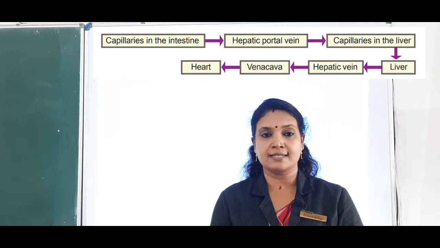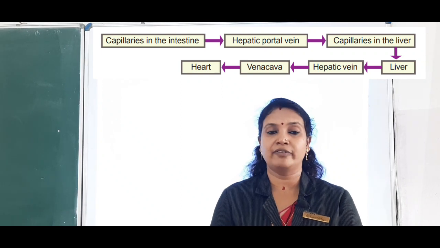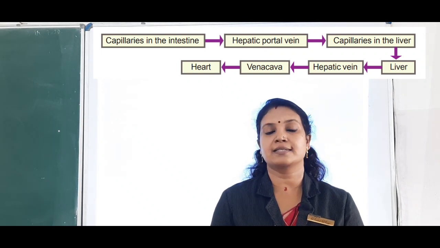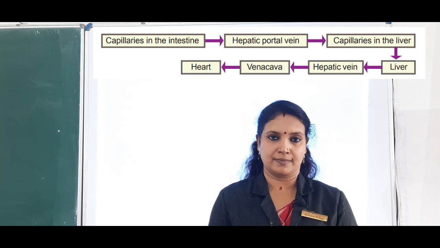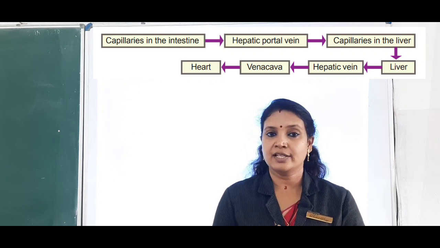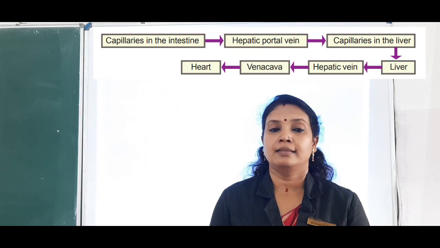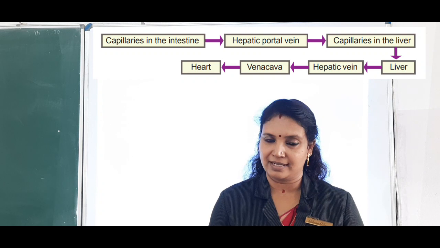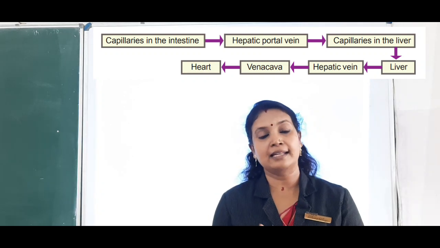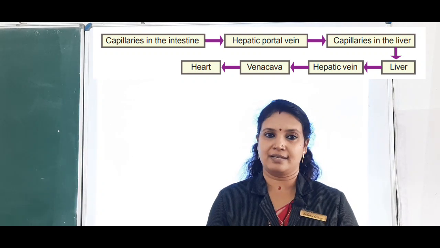Understood? And these veins which carry blood from organ to organ are known as the portal veins, and they do not reach the heart. Okay, and their structural peculiarity is they begin from one organ as capillaries and they end in another organ as capillaries.